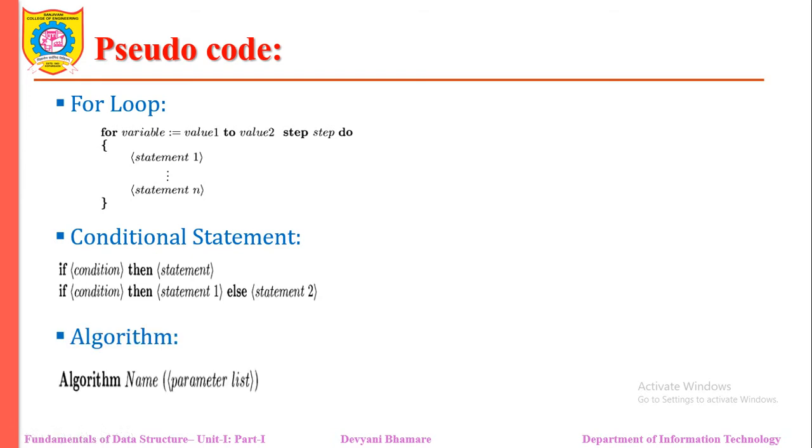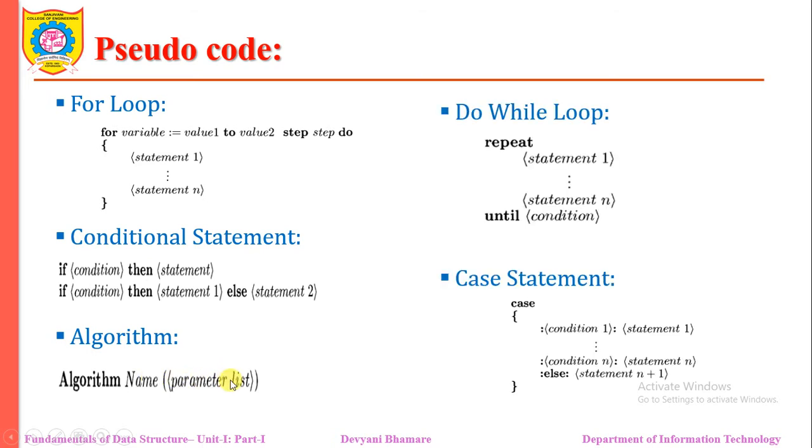If you want to write down our algorithm as a function, then we write algorithm, then the name of that function, and what type of parameters you want to pass. If you are interested in the do-while loop, then we write a repeat-until statement. If there are multiple cases, then cases can be written in this way.